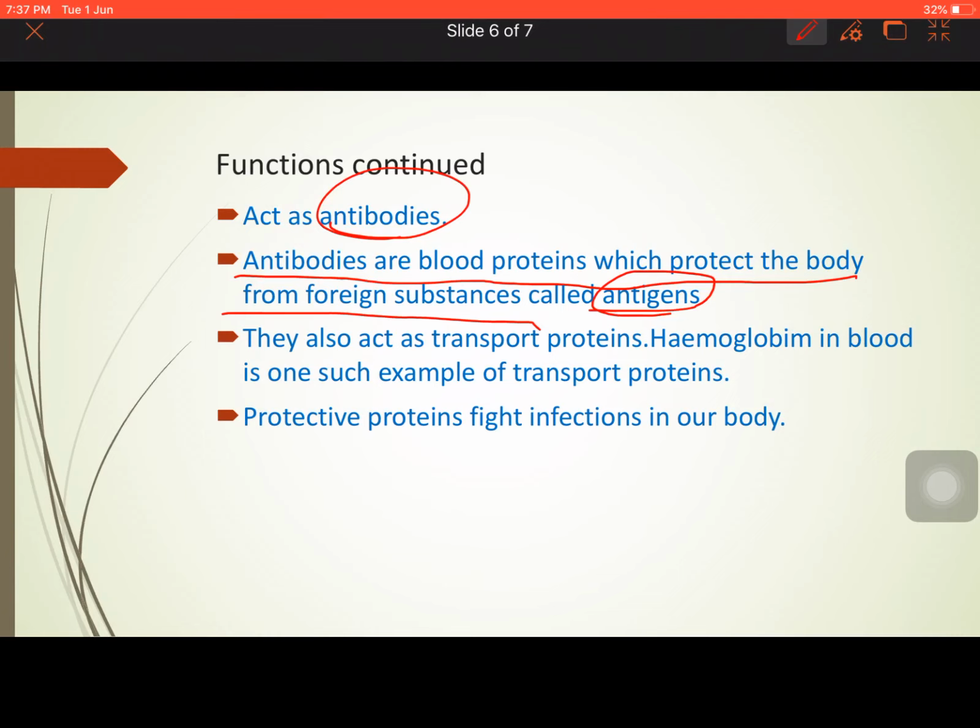That you will study in higher classes. There is no scope here for a discussion of the types of antibodies. When you go to higher classes, then you will study about the different types of antibodies. Now, let us move on.